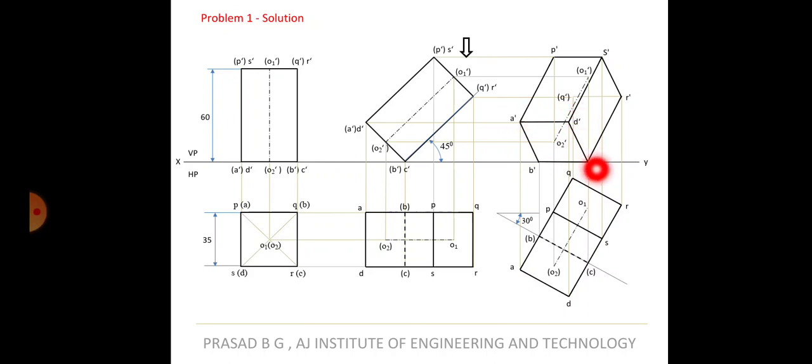If these two lines are visible, the line which is going from that point is also visible. Got it? So this line is also visible. So we have almost finished all the visible things. So whatever is left out now are all hidden. Very simple. First find out whatever is visible, complete that. Then you don't have to worry about the other things. After you finish drawing whatever is visible, whatever is left out is hidden.